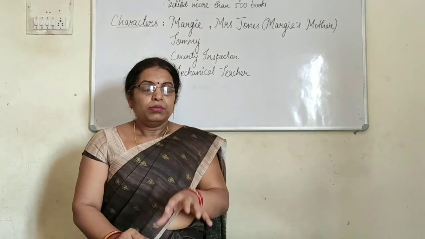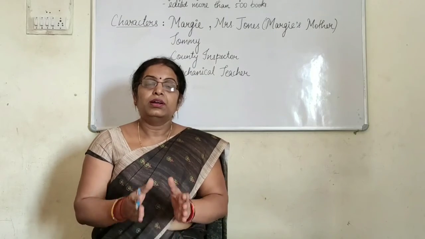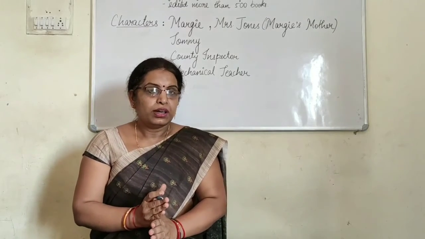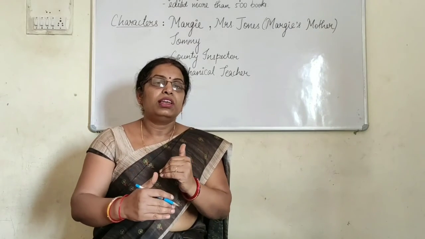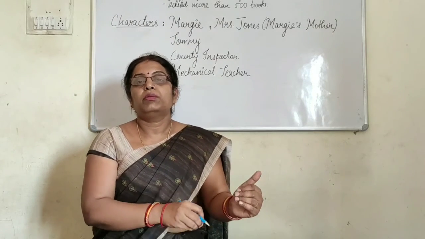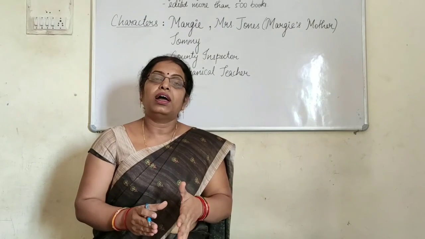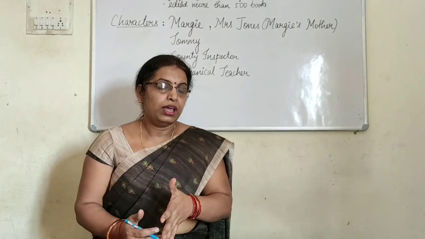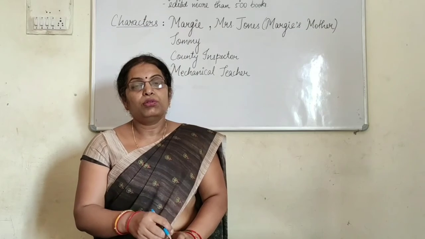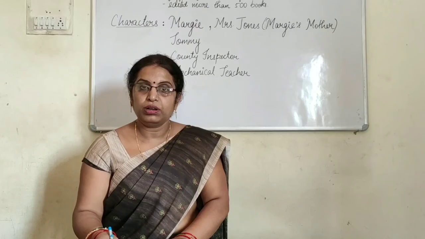Now I will tell the whole summary of the chapter again. In this chapter, Tommy and Margie are the two main characters. Tommy got a book and was telling Margie about it. Margie did not know about the previous school, and this book was specially about the schools of the past, and Margie was interested to know about it. They started describing the previous school and what the condition was in their generation, how education was going on.